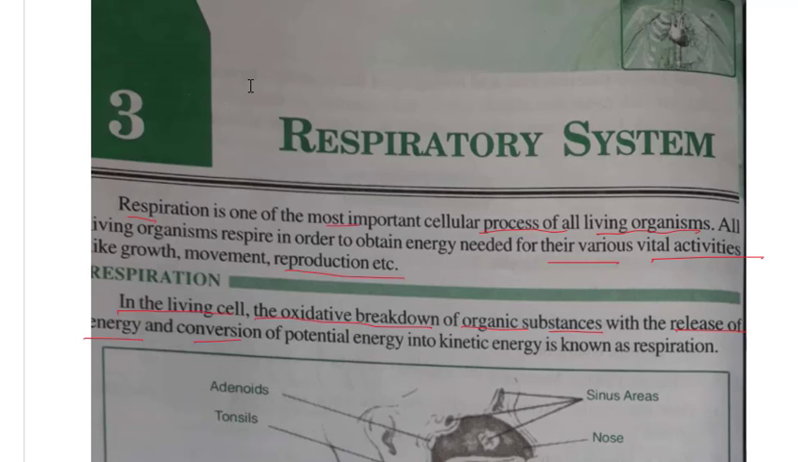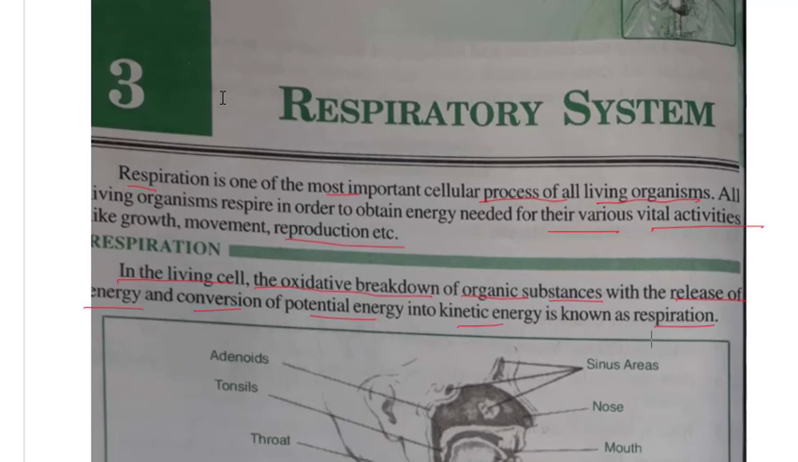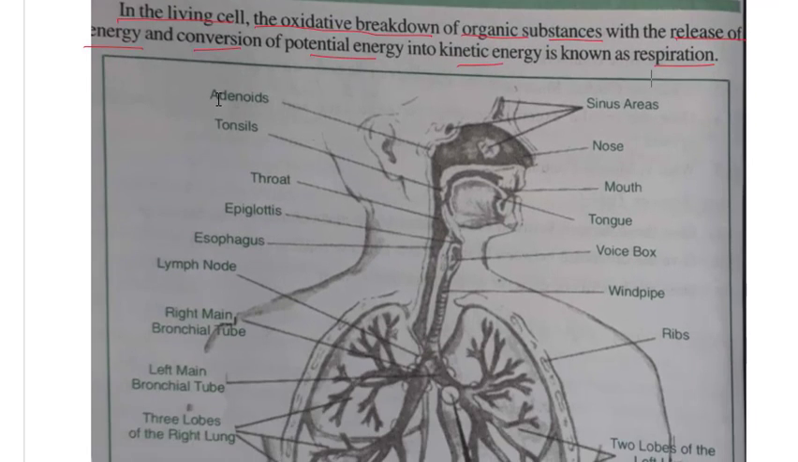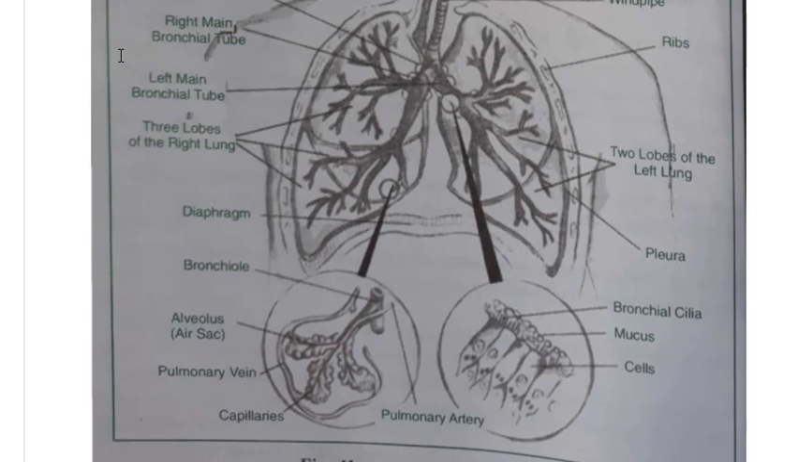So from where is this energy releasing? It is converting from potential energy into kinetic energy, which is known as respiration. So in the living cell, the oxidative breakdown of organic substances with the release of energy and the conversion of potential energy into kinetic energy is known as respiration. This is the definition you must learn. Okay, now the diagram is given.